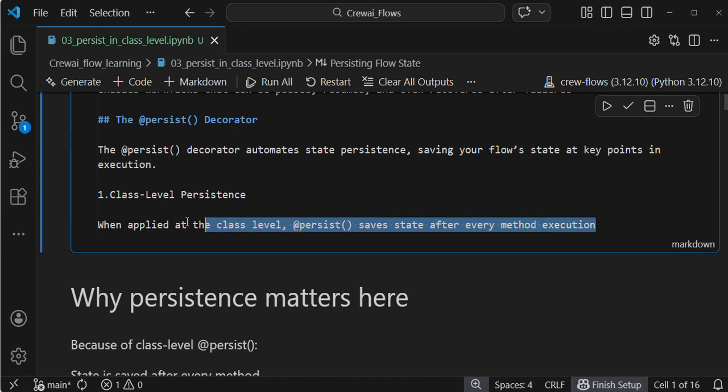So if you are applying persistence at the class level, then after every step or method execution, the state will be saved. This persist will help us save state after every method execution.